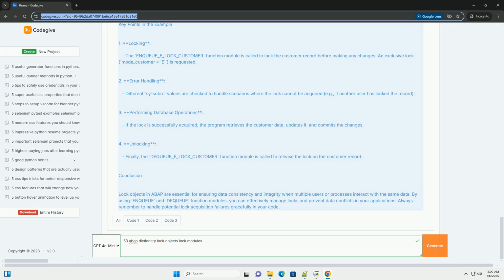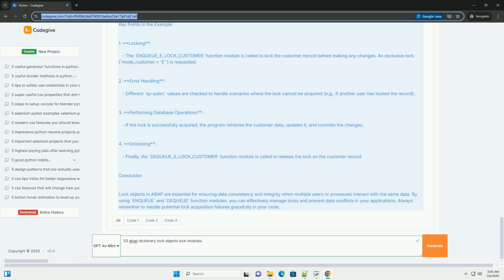1. Locking. The enqueue_e_lock_customer function module is called to lock the customer record before making any changes. An exclusive lock, mode_customer=E, is requested. 2. Error handling. Different SY-SUBRC values are checked to handle scenarios where the lock cannot be acquired, example: if another user has locked the record.